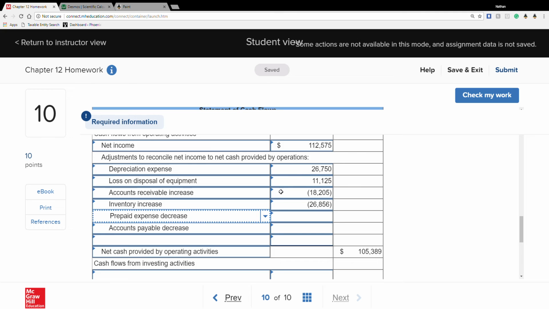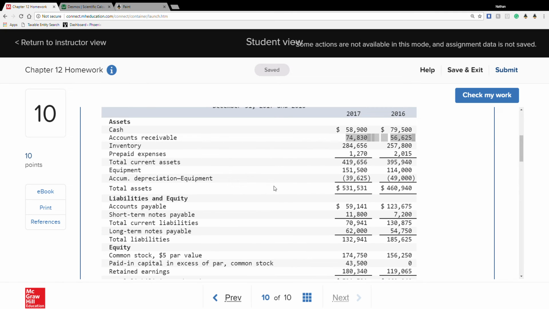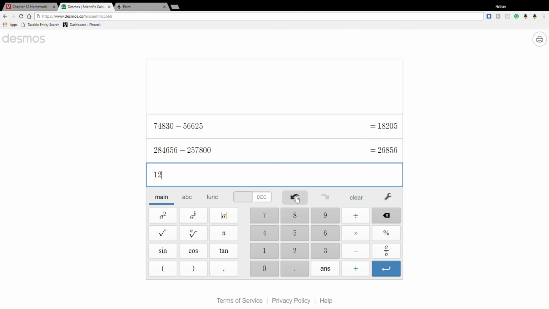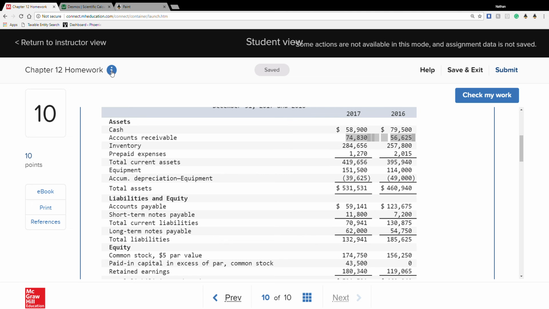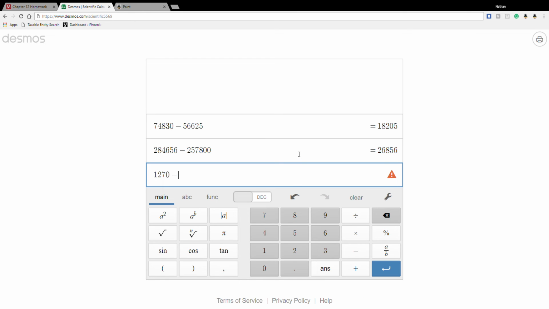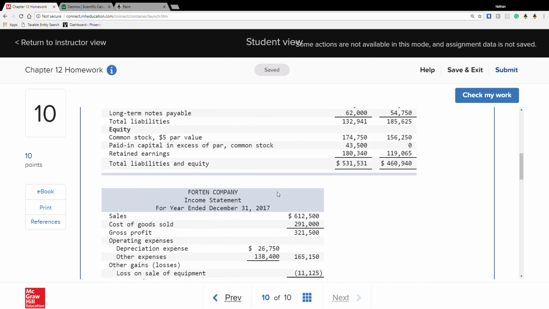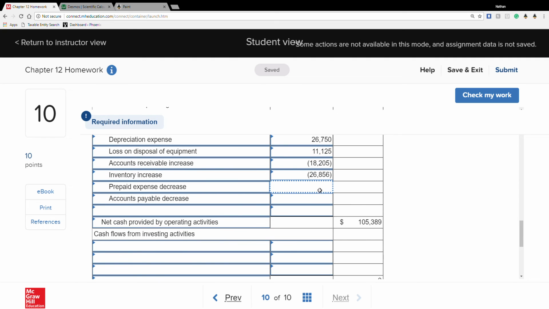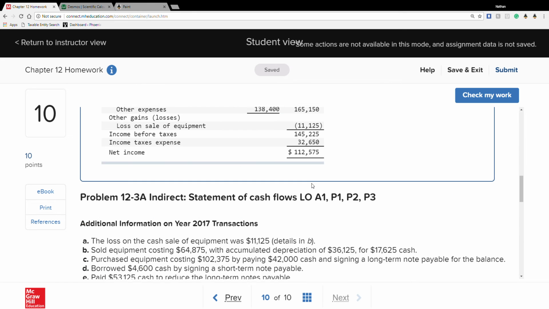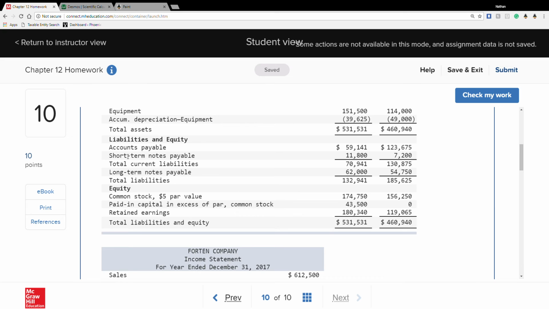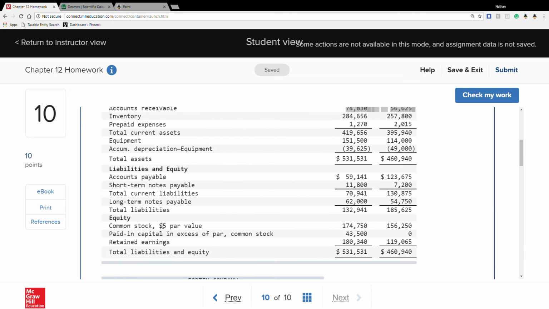Now prepaid, we have 1,270. It's good to print this out and do a difference column if it helps you, or you can just pump out the calculator. This also says it went down, so we need to increase it by 745. Last one, accounts payable. We're going to find right here 59,141.